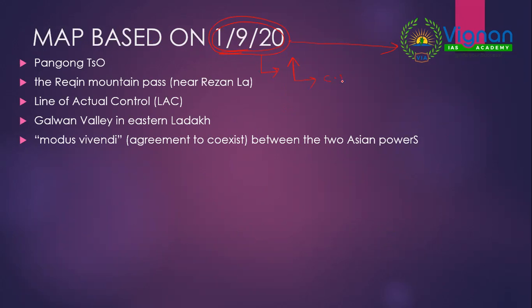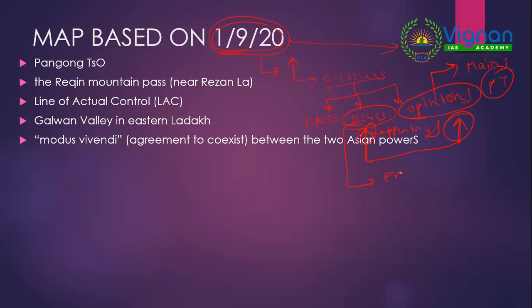Now you should read current issues. First of all, any newspaper will be divided into three areas. First, pure facts, then issues, or we can also call it happenings in India and around the world, then opinions. For UPSC you need to stress more on issues happening in the country and opinions on particular issues. Why? Because this is the area of testing in your mains as well as your personality test. Issues would be tested in your prelims.